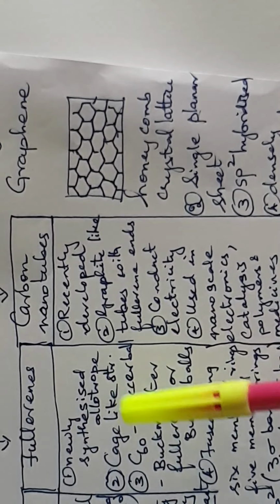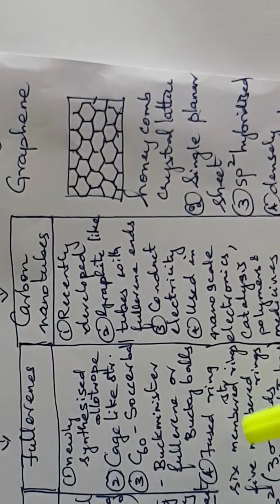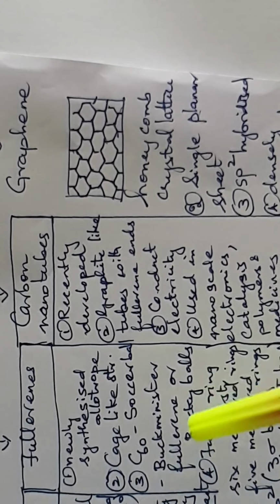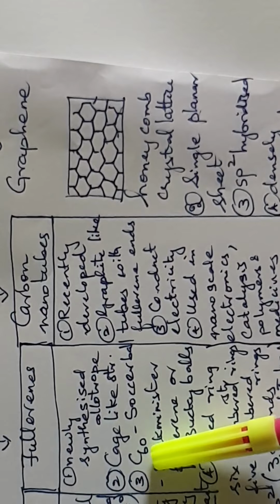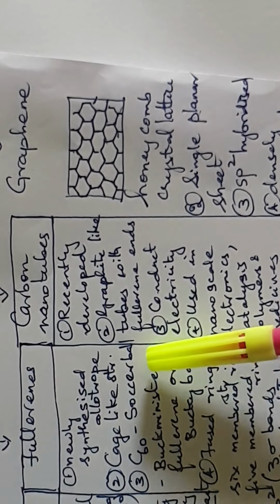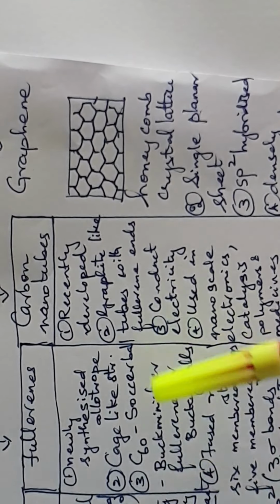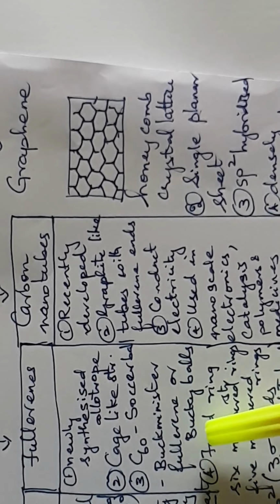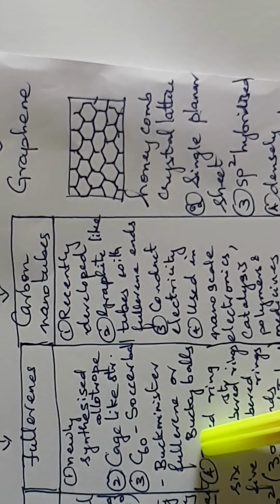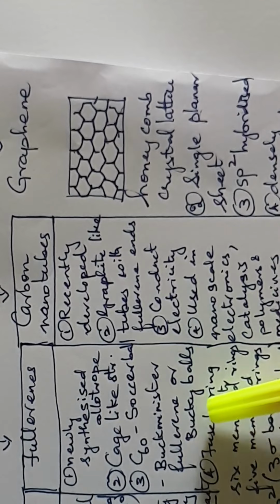These molecules have cage-like structures. In fullerenes, there are 60 carbon atoms in the form of a ball, a soccer ball, and it was found out by Buckminster. So it is named Buckminster fullerene, or in short, buckyballs.